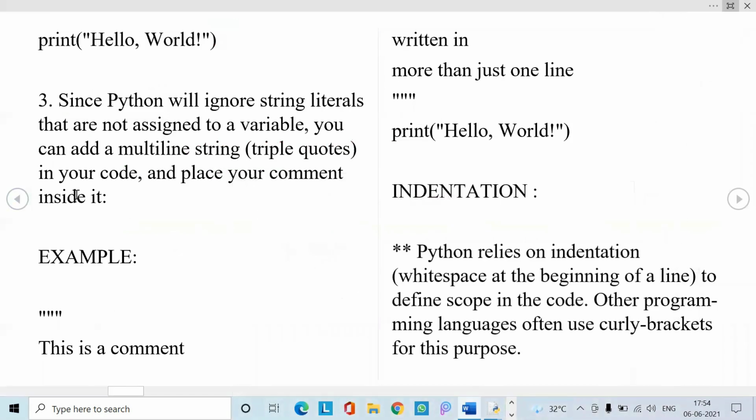This itself includes the comments, the three types of comments: single line comments, which are again classified into block comments and inline comments, and multi-line comments. The two representations are each and every line started with a hash mark, or simply three double quotes opened and closed. These are the two ways we can write our multi-line comments in a string.